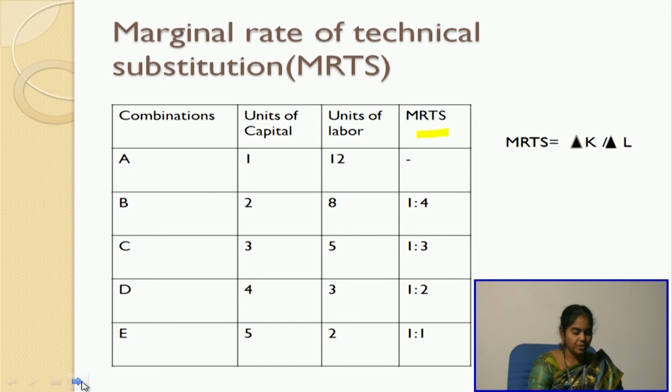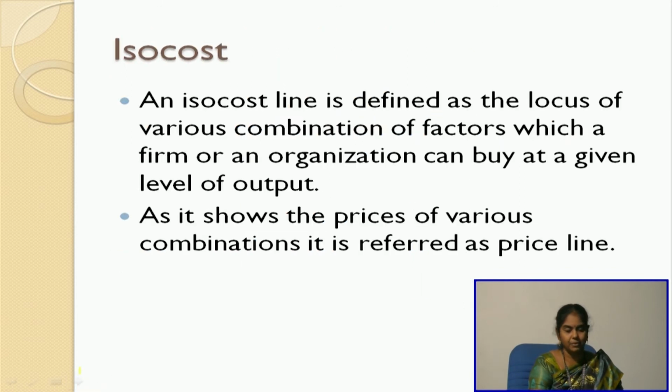Okay, so now we have tried to find out what is the required output that can be produced, or what is the combination of inputs that can be produced. So we will move on with another concept called an isocost. So what is an isocost? An isocost line is defined as the locus of various combinations of factors which a firm or an organization can buy at a given level of output. So, in other words, I already have an isoquant, I already have the quantity decided. Now I have to find out what is the cost of each of these combinations.